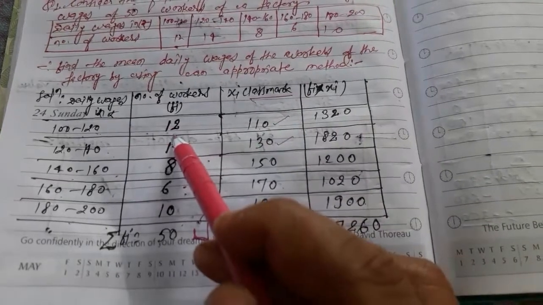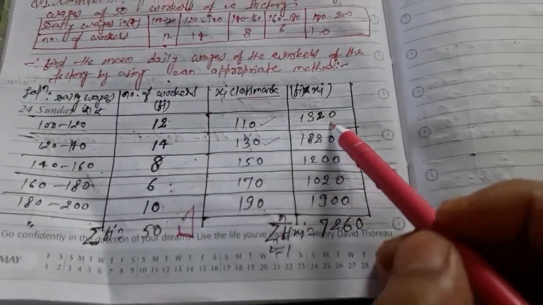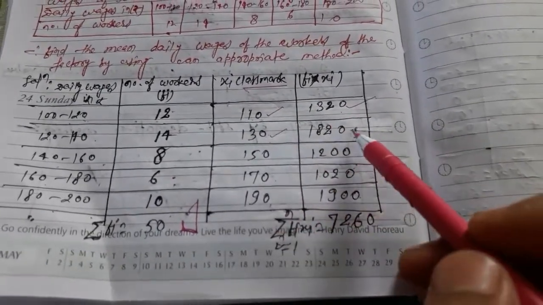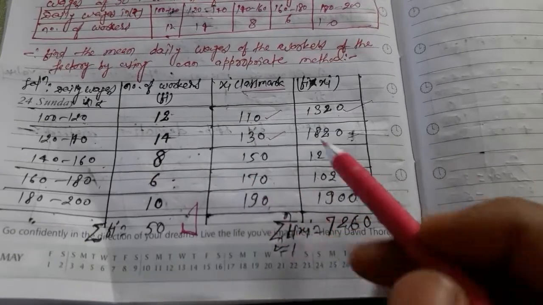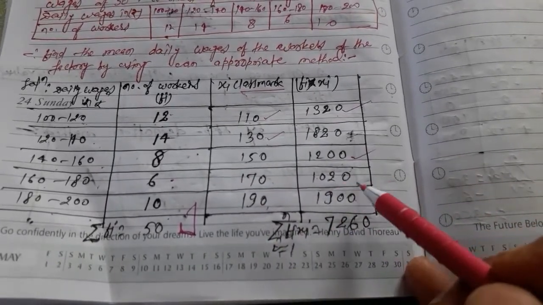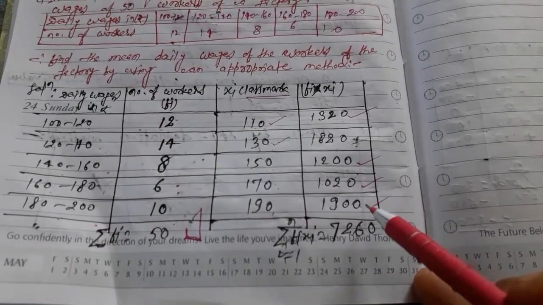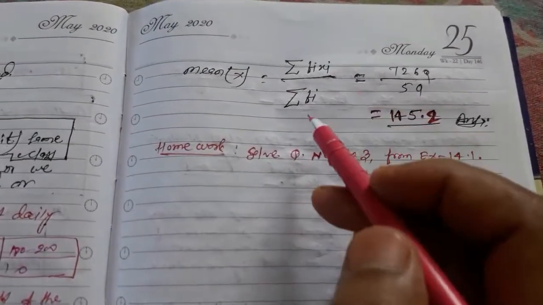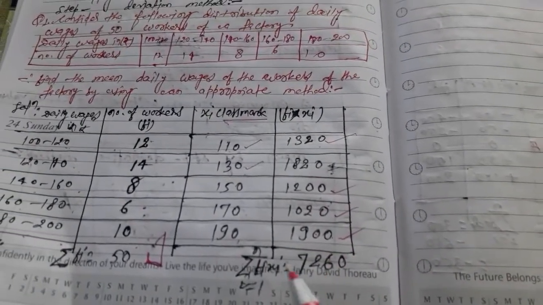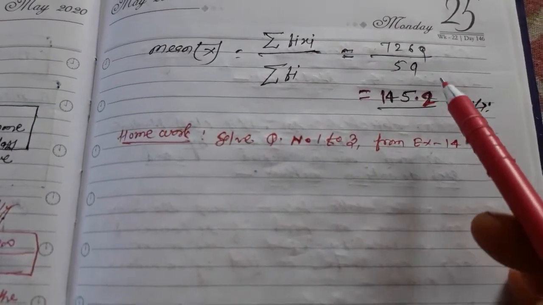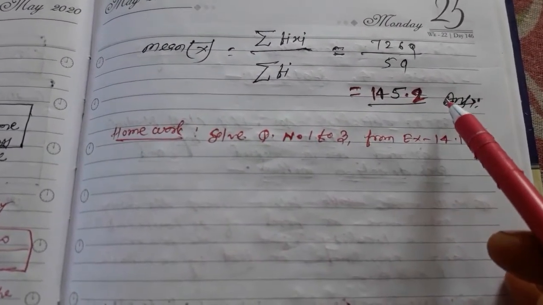Then you have to multiply xi into fi and write it in this column. 12 into 110 is 1320. 14 into 130 is 1820. 150 into 8 is 1200. 170 into 6 is 1020. 10 into 190 is 1900. So mean x bar equals summation fi xi by summation fi. Here summation fi xi is 7260 and summation fi is 50. So mean x bar equals 7260 by 50, that is 145.2.